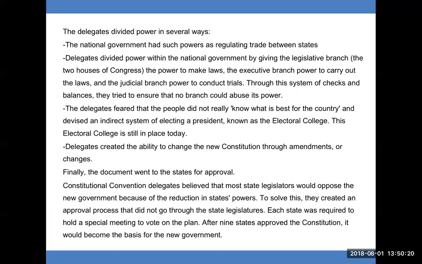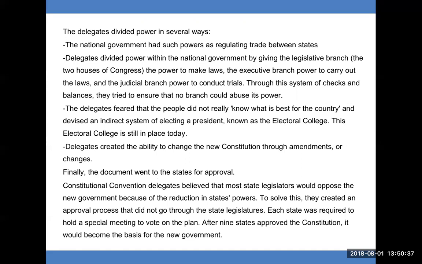The delegates feared that the people did not really know what is best for the country and devised an indirect system of electing a president, known as the Electoral College. This Electoral College is still in place today. Delegates created the ability to change the new Constitution through amendments or changes.